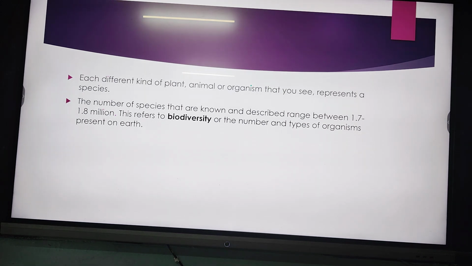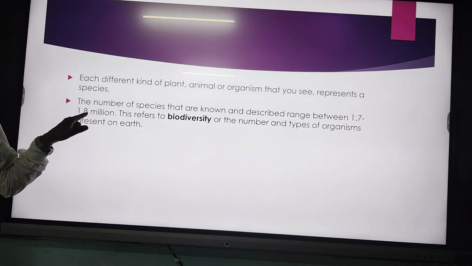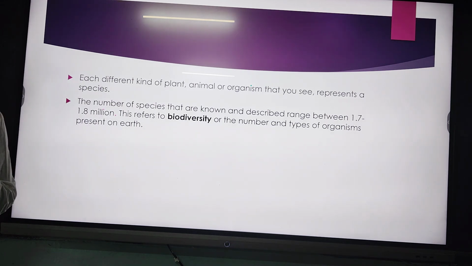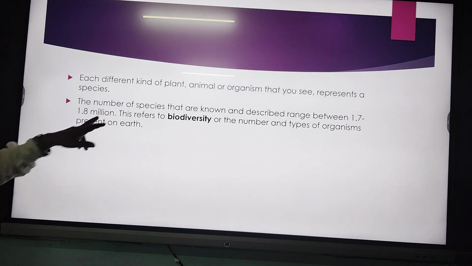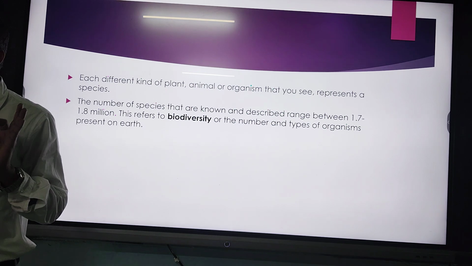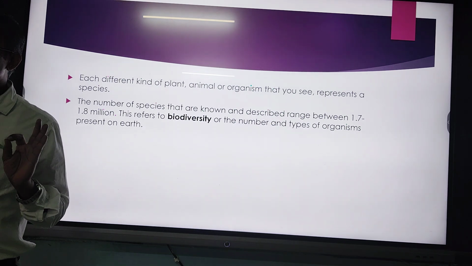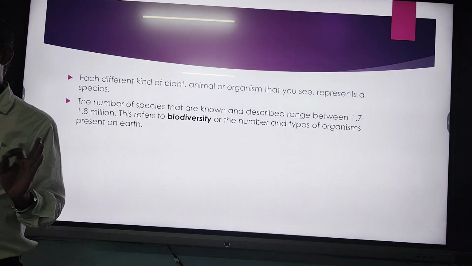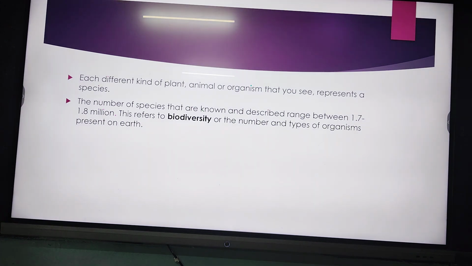What is biodiversity? But here there are two potential questions that may be asked. One is, what is the total number of species that are present? That is 1.7 to 1.8 million. And the second question that may be asked is, what is biodiversity? These are the two important points that one must note down: what is biodiversity and what is the total number of species present. Okay, so now we are going to the next slide.